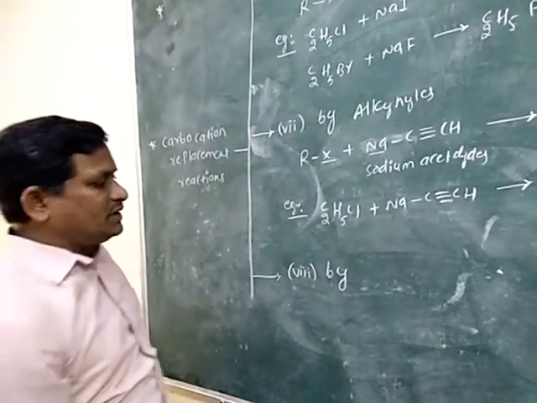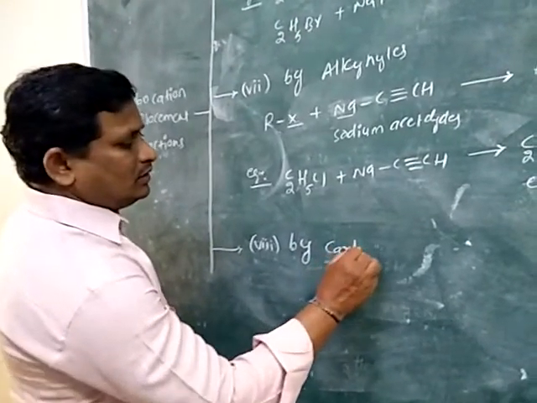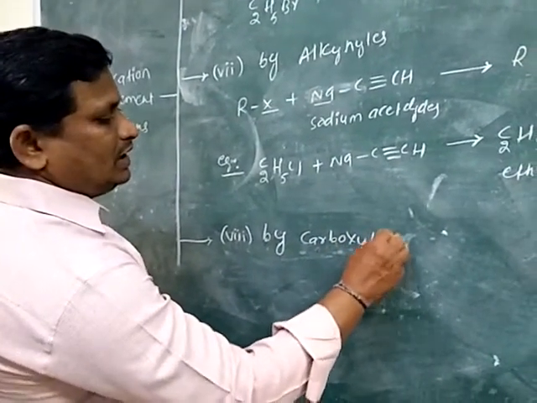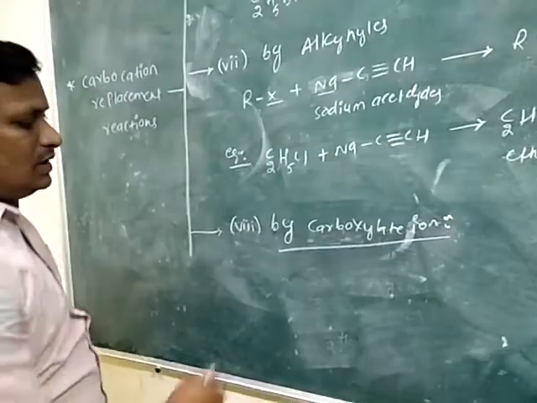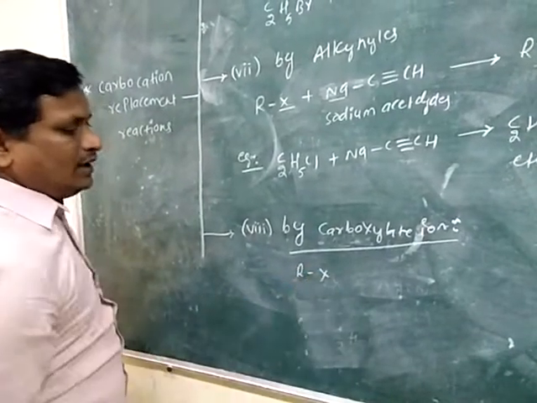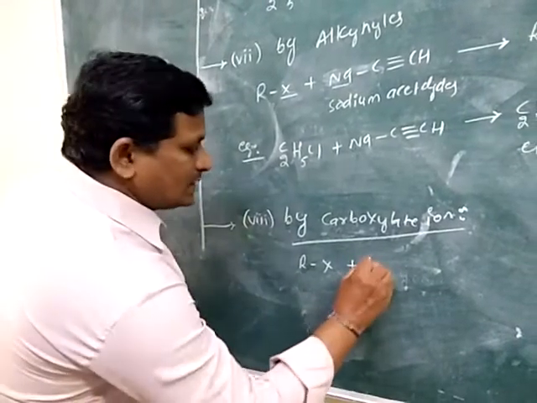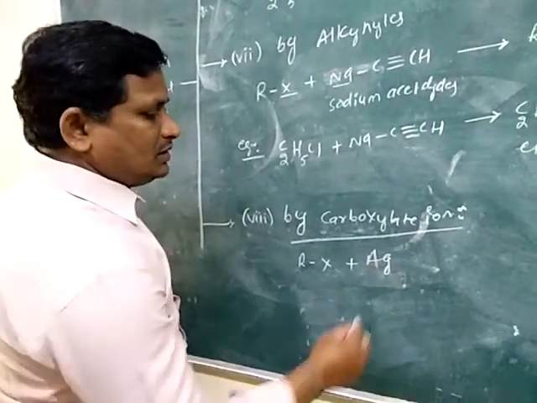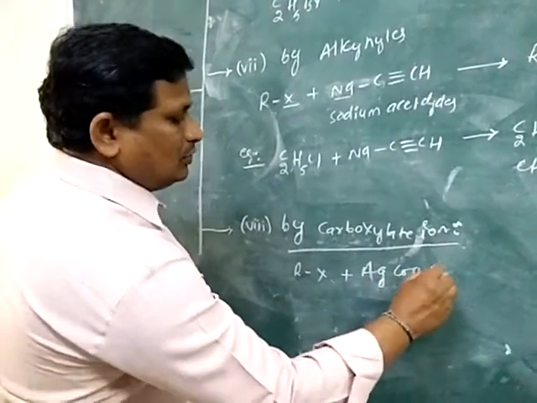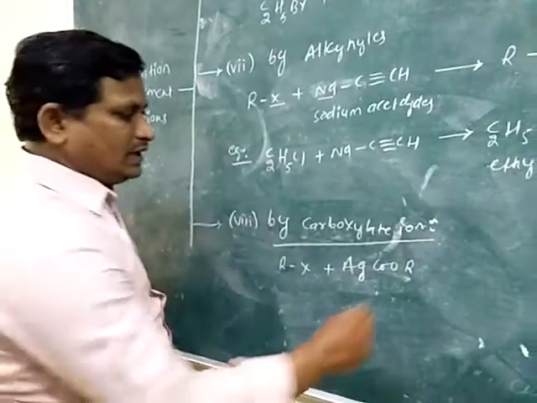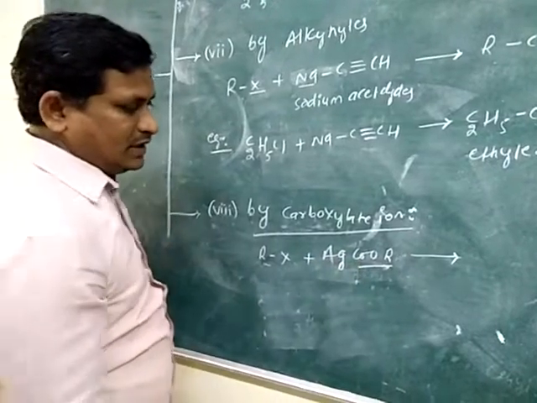Then the next replacement reaction is carbocation replaced by carboxylate ions. Alkyl halide is treated with the silver salt of the carboxylate ion, AgCOOR.